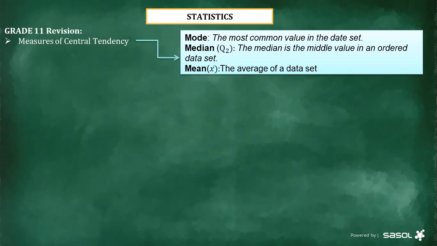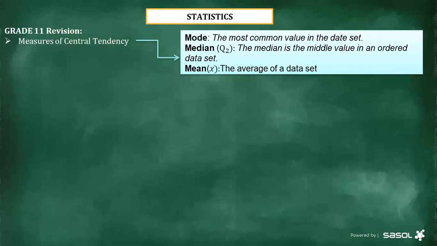So if you are given ungrouped data, you first have to rearrange them and put them in ascending order. Thereafter, you can determine the median. And then we go to the mean, which is the average of the data set. Remember, there is a formula that we use when calculating the mean: the mean is equal to the sum of the values in the data set all over the number of elements in the data set. So that's how you calculate the mean.